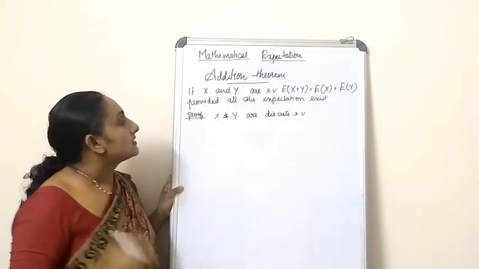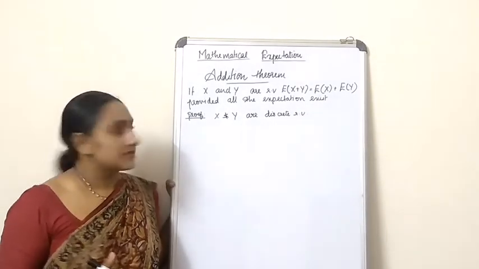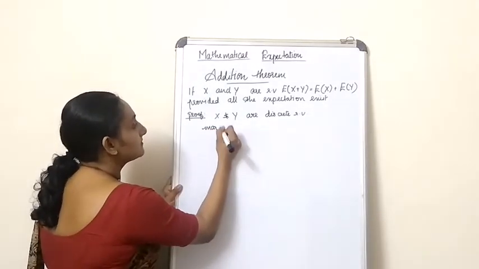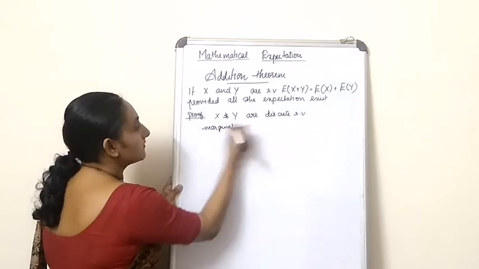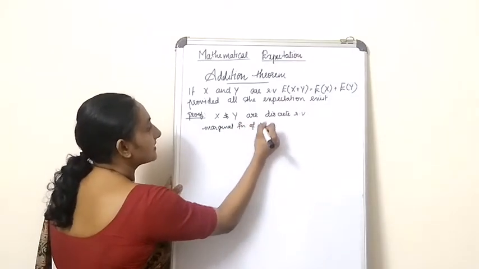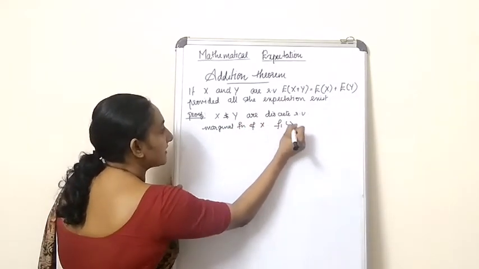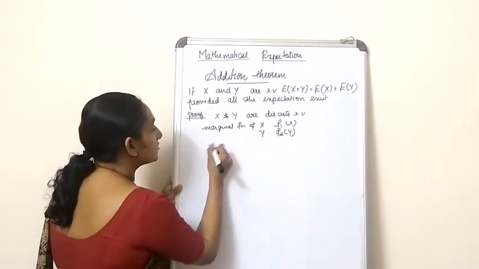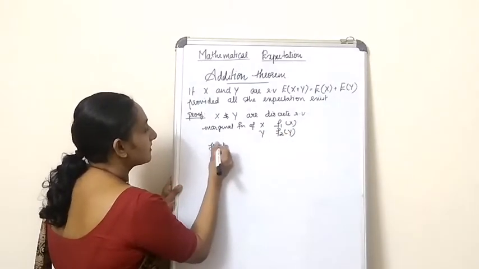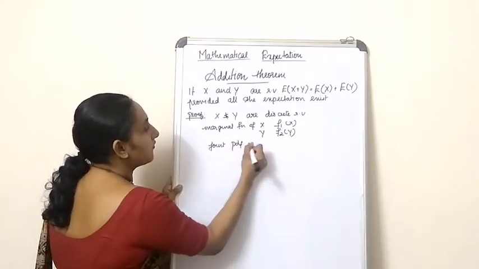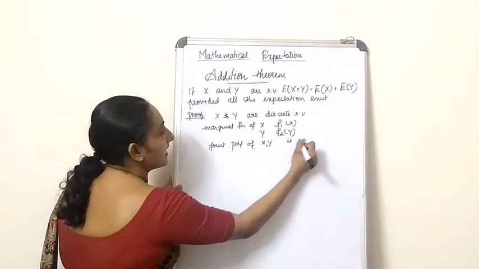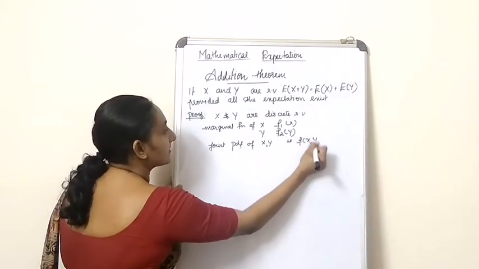Now it is said that x and y are discrete random variables. Then the marginal density function of x is f1 of x, and that of y is f2 of y, and the joint probability function of x and y is f of xy.